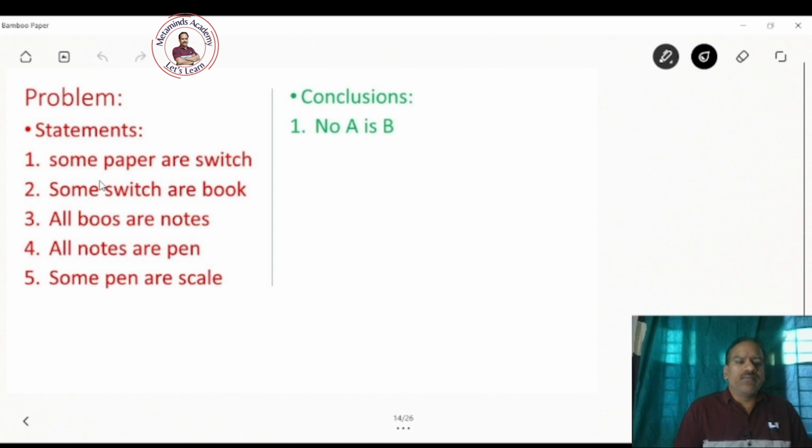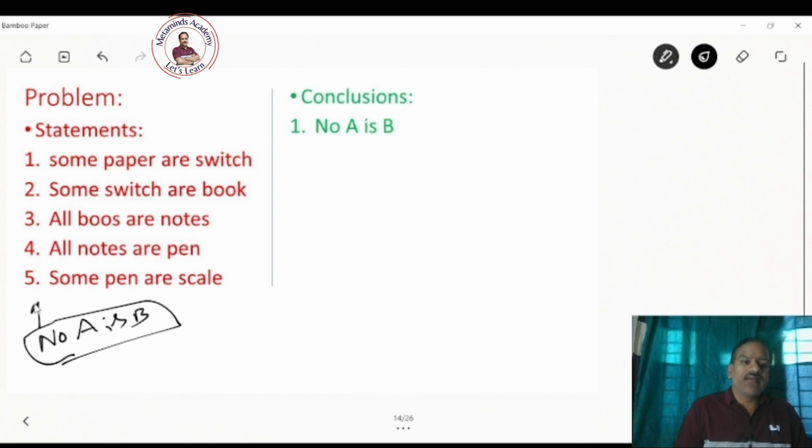See, in this problem, you have no statement of the type no A is B. Can you find a statement like no A is B? No A is B type of statement is not given in the given set of statements. That means there is no disconnection.